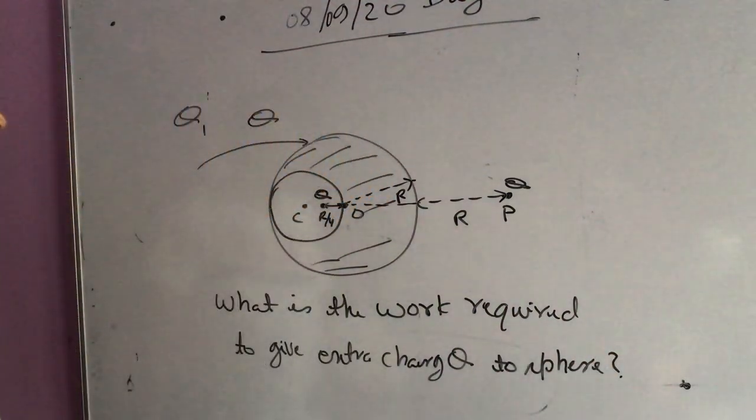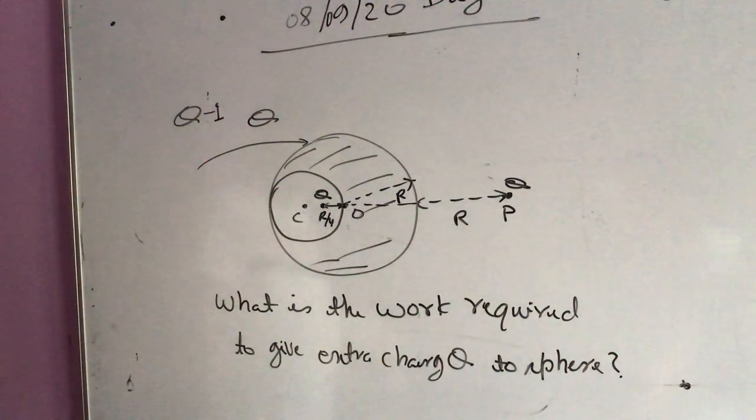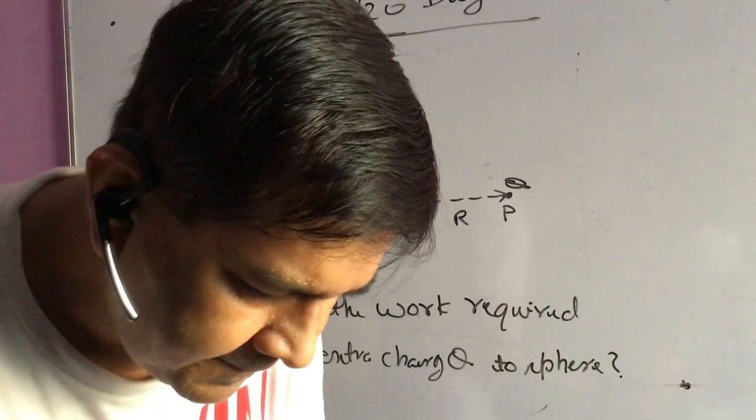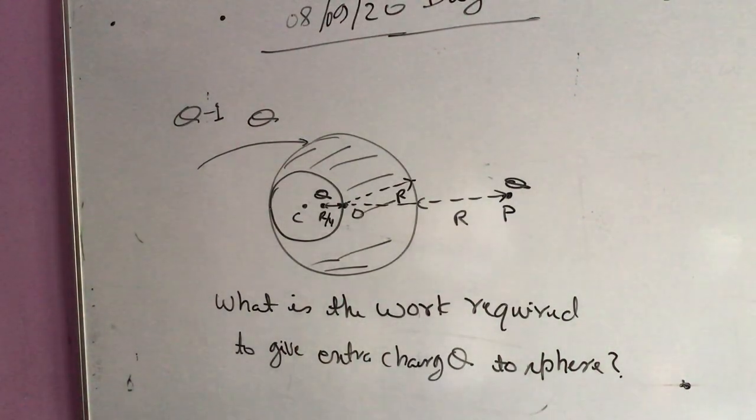That is the question. Question 1 of today. Again, I will take a snapshot of this question. So this is question 1, and another question I will just give you.